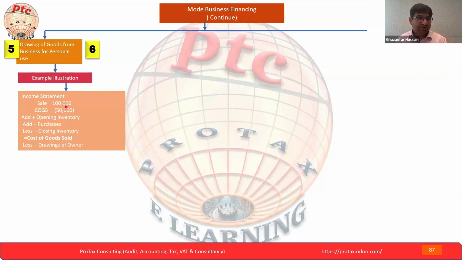Our sales income is 100K and cost of goods sold is 50 million. Then we do the calculation as normally in the audit report or audit financials: opening inventory plus purchases minus closing inventory gives total cost of goods sold, minus the drawing of the owner. Why? Because when the owner has taken the goods, we normally expense it out. So we are doing this calculation to see what the actual cost for the business is. Whatever total cost is coming, minus drawing, you have to remove from here. Now your cost will be reduced and your profit will be increased.